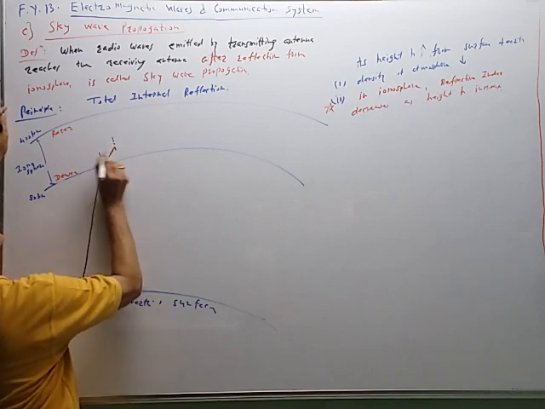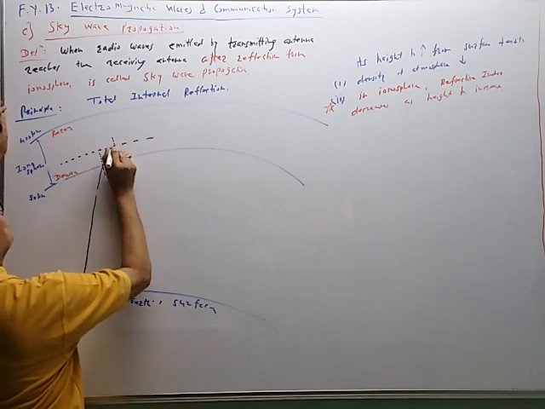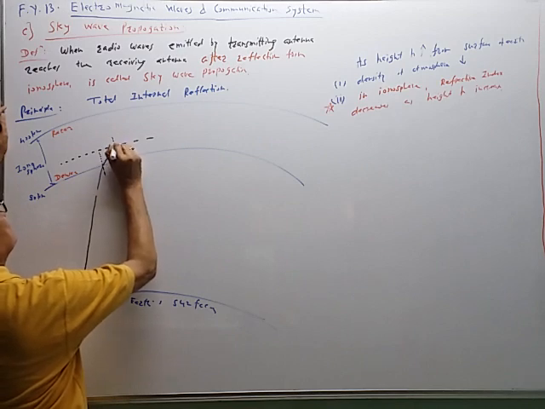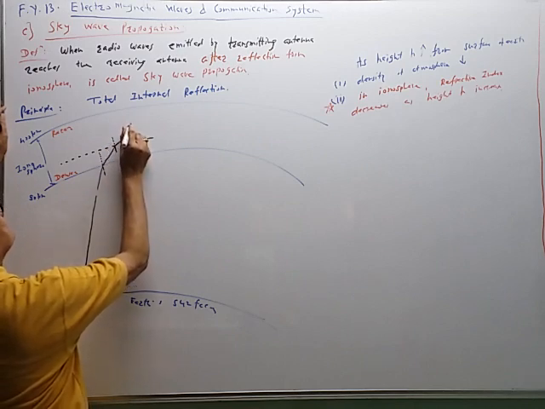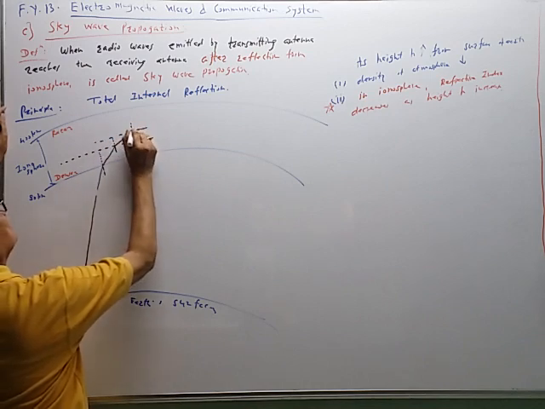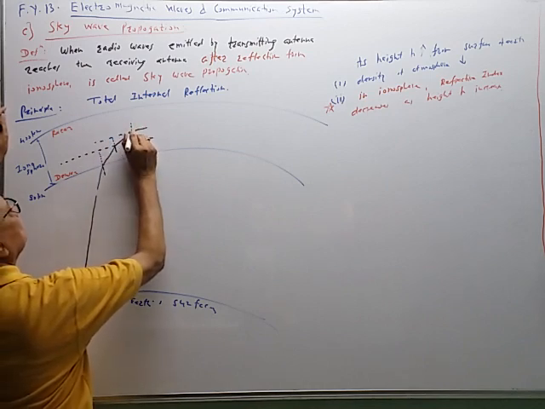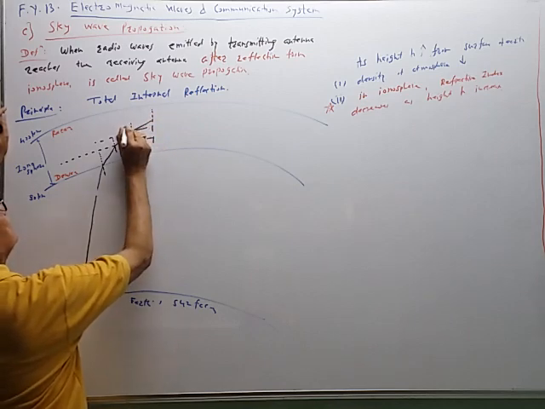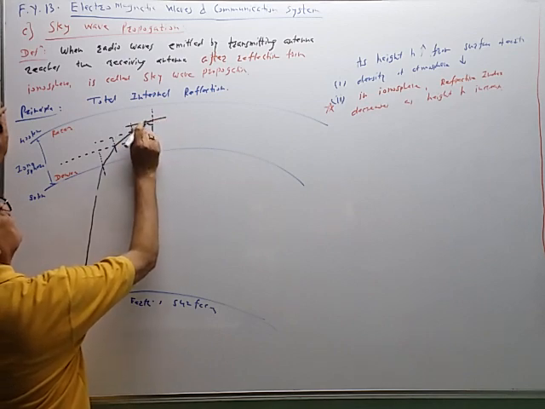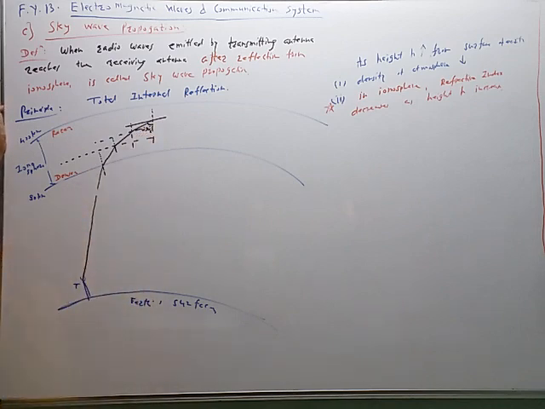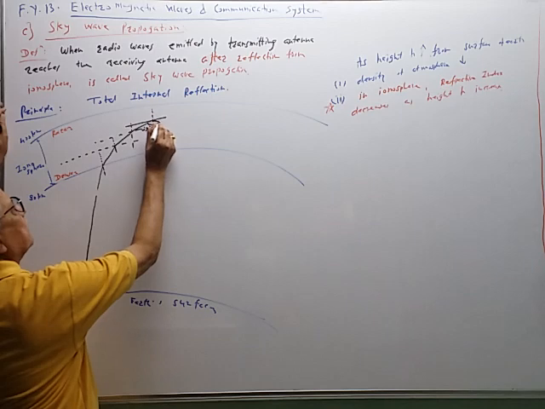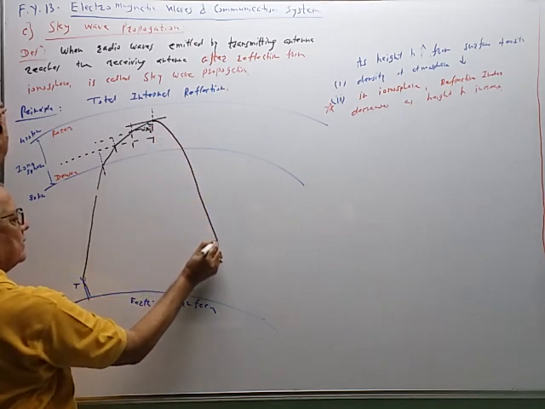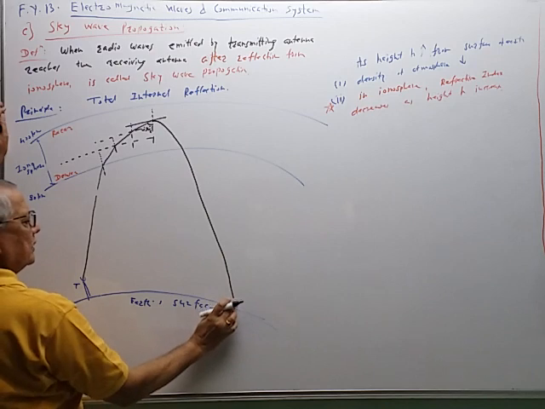Now this is the second layer; again in this case, r2 will be greater than i. And at this third layer, it is reflected, still r increases like this. At this layer, this is the r, and it is greater than ic, the critical angle. Therefore, this wave will be reflected back by total internal reflection, and it is received here.